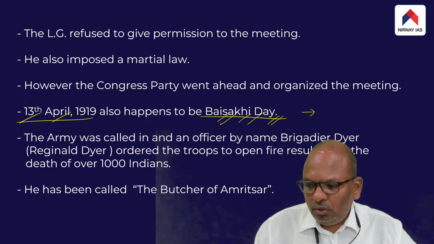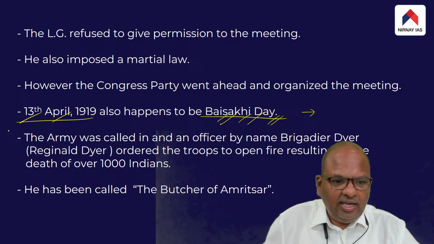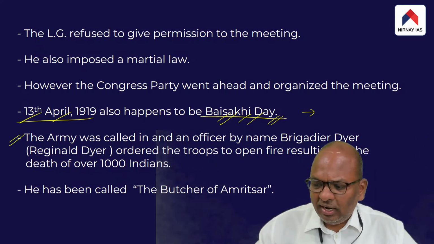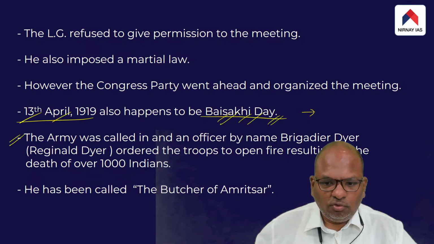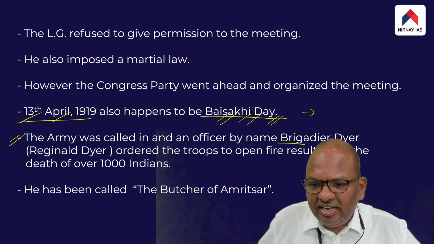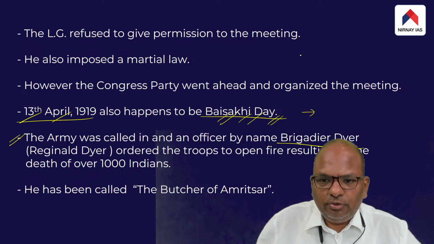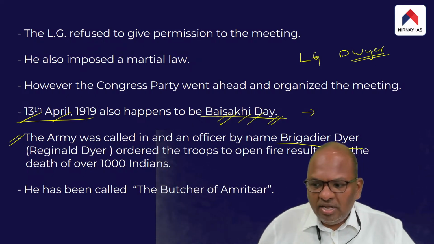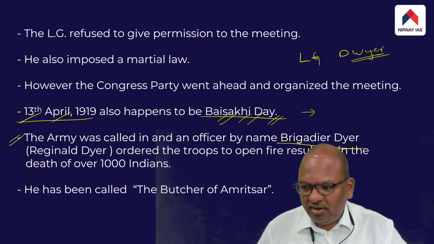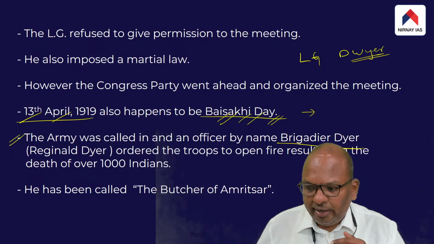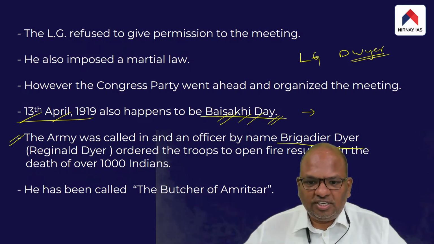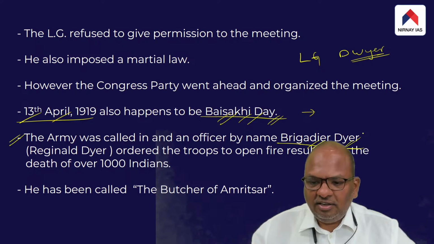That's the point. Immediately the army was called in to the Jallianwala Bagh. This army unit was headed by an officer by name Brigadier Dyer. So do not get confused. The Lieutenant Governor of Punjab was Michael O'Dwyer, whereas the military called in to the site of Jallianwala Bagh was headed by Brigadier Dyer, DYER.